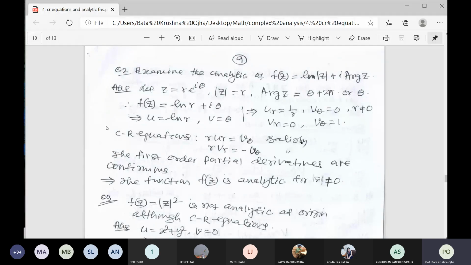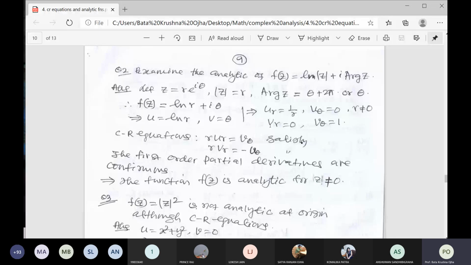f(z) is ln r plus i theta. Do you understand? That is how the function f(z) becomes, because |z| is equal to r, and the log formula gives ln|z| plus i theta. So what is your u? u is equal to ln r and v is equal to theta.